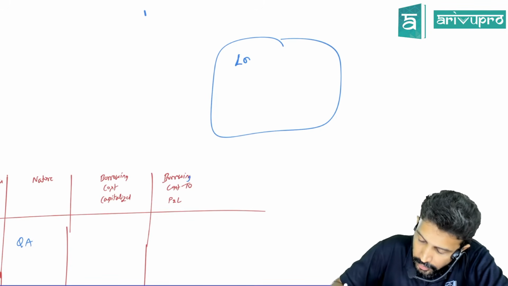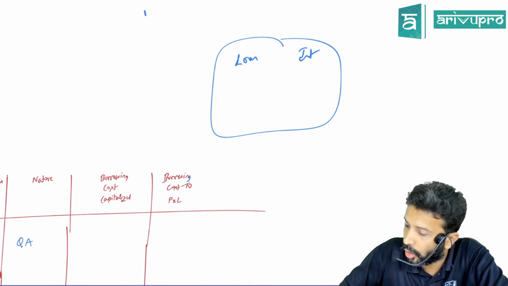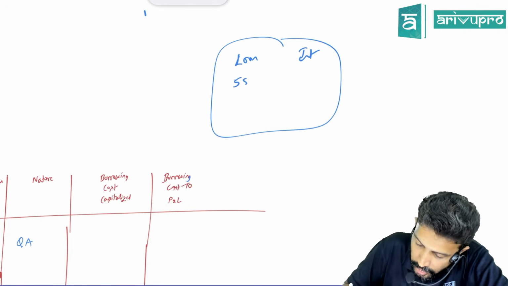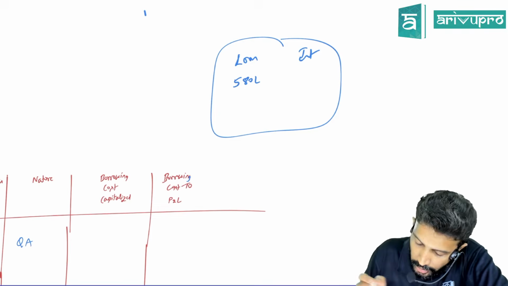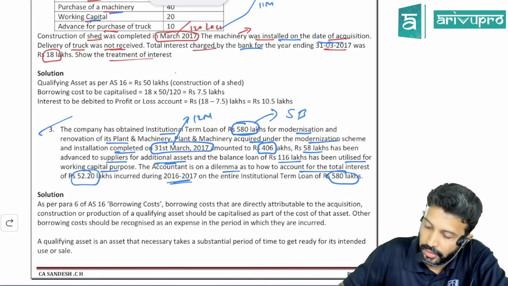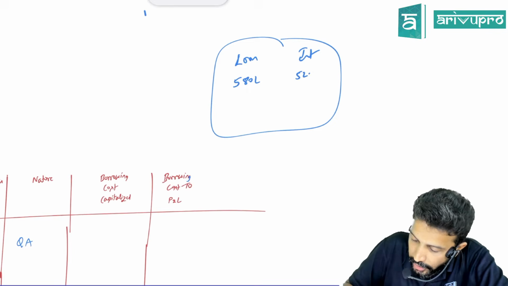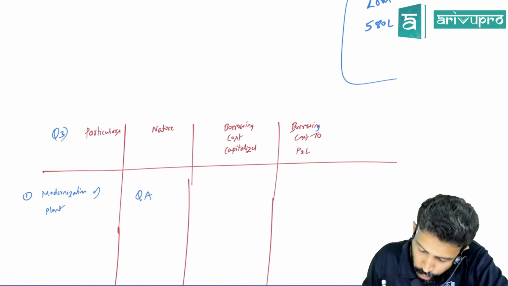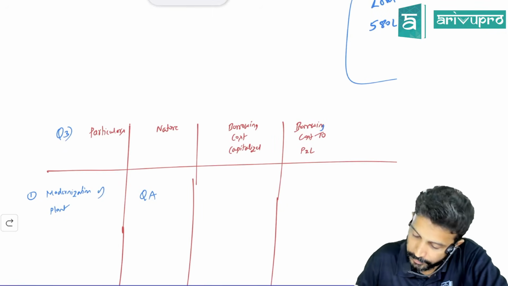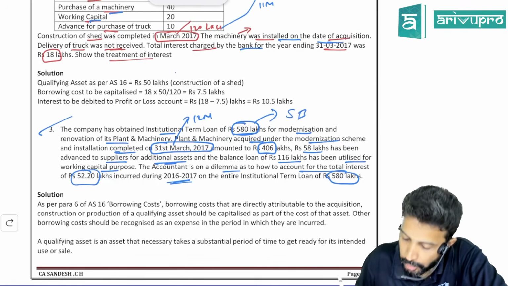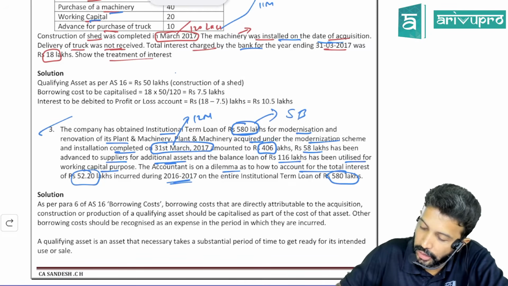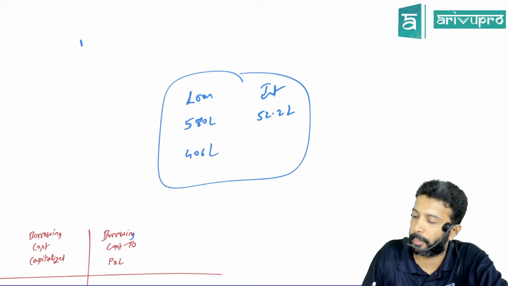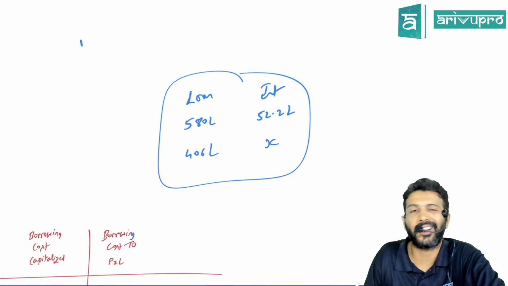Loan amount, interest amount. What is the total loan amount given in the problem? 580 lakhs. What is the total interest given in the question? At the end, they have given it is 52.2 lakhs. How much did you use for modernization of plant purpose? Though you took a loan of 580 lakh, for modernization or renovation purpose you only used 406 lakh. So if a loan of 406 lakh has been utilized for plant purpose, how much interest relates to that?